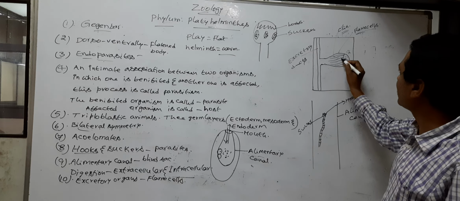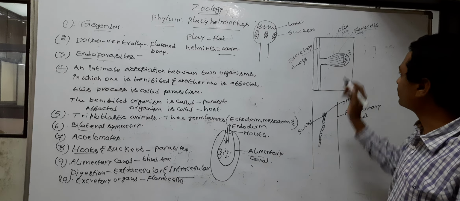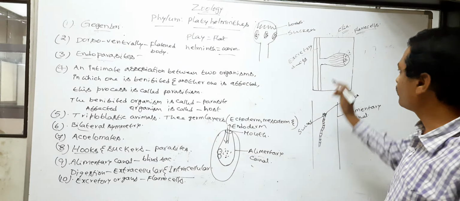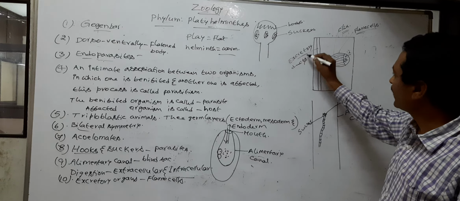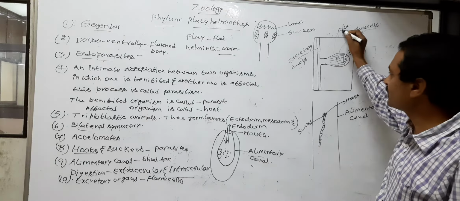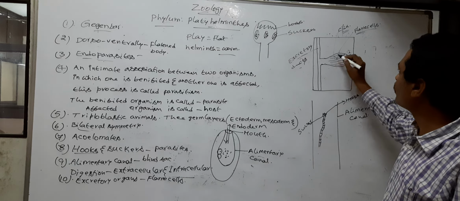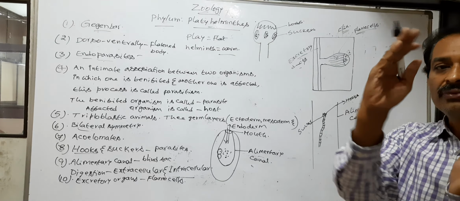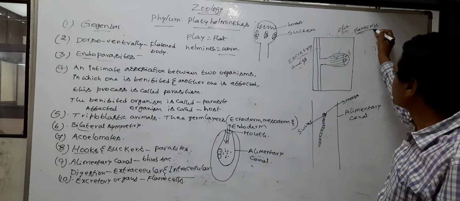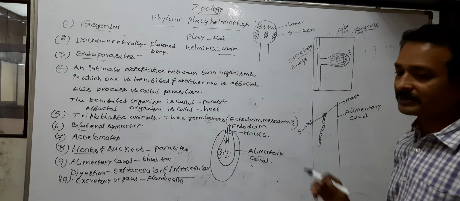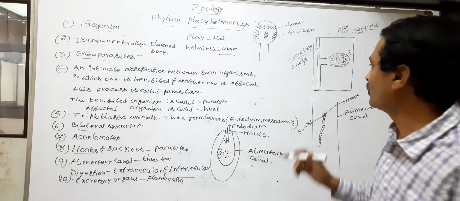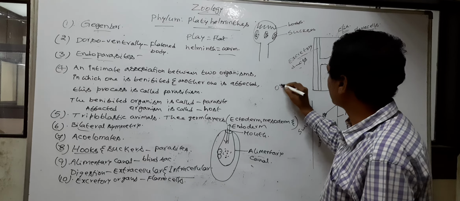Here the flame cells collect the waste from body cells and push them into excretory ducts with the help of cilia. In this process, the cilia move like a flame. Hence the name flame cells. Here the flame cells help in excretion and also osmoregulation.